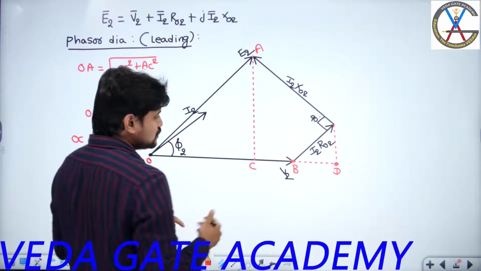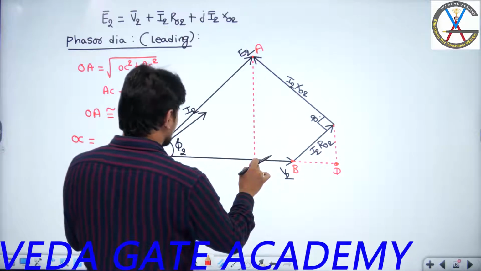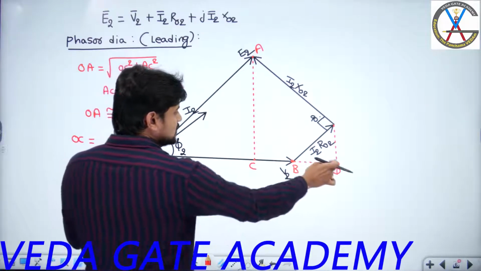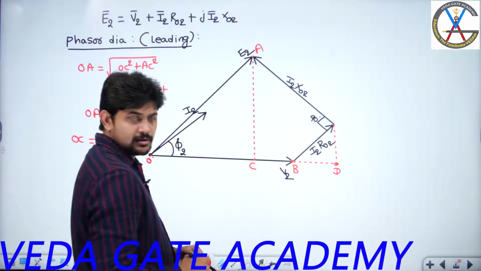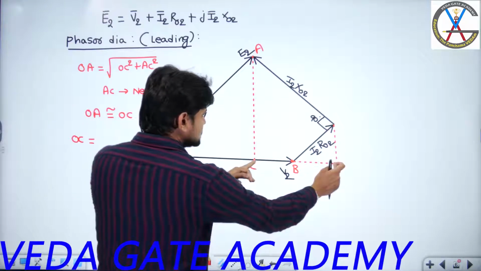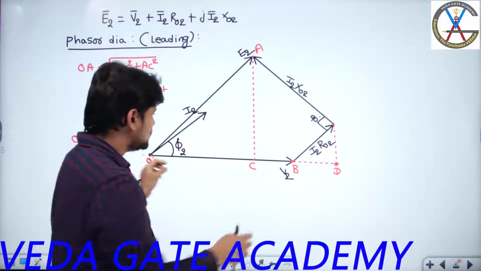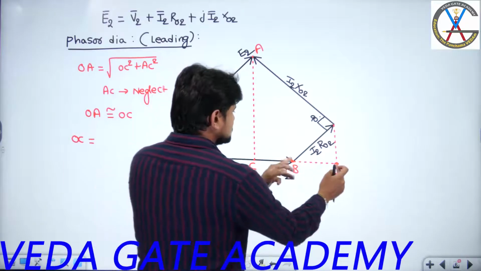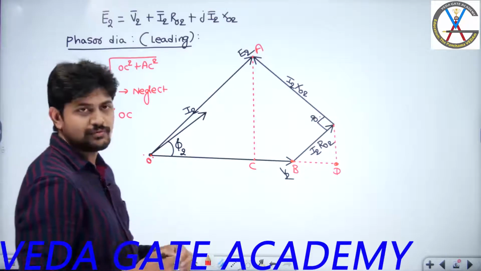So I can say that this particular length will be equal to this total length minus this length. Yes or no? Or else I can say this total length minus this length will give you the answer. Are you following? So this total length means this length plus this length minus DC length you have to do. Minus DC length we have to consider.